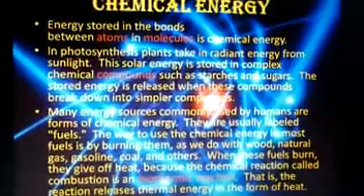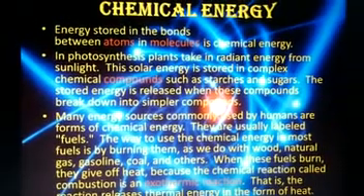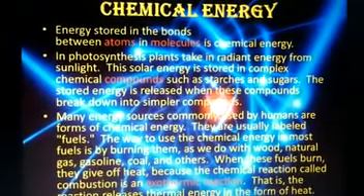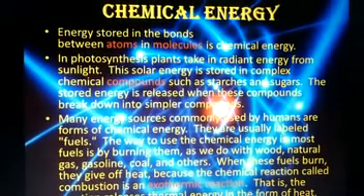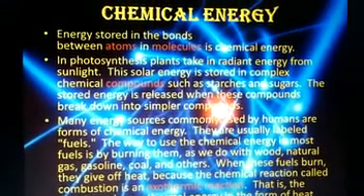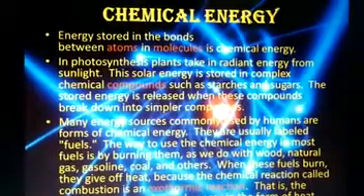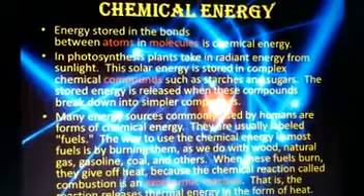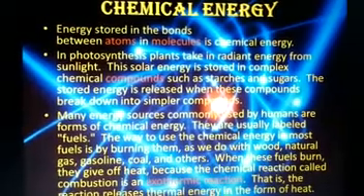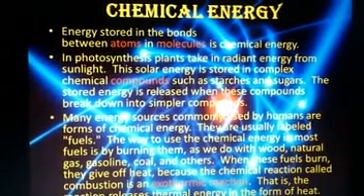Chemical energy. Energy stored in the bonds between atoms and molecules is chemical energy. In photosynthesis, plants take in radiant energy from sunlight. This solar energy is stored in complex chemical compounds such as starches and sugars. The stored energy is released when these compounds break down into simpler compounds.